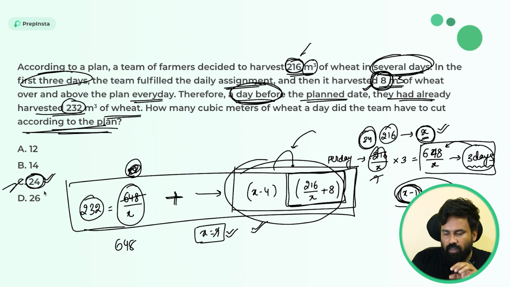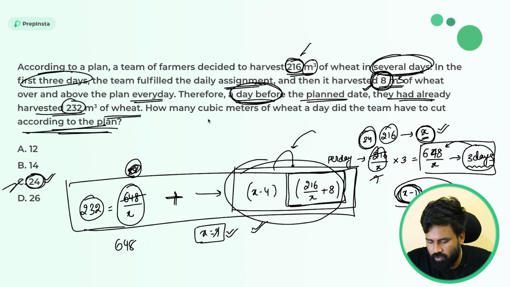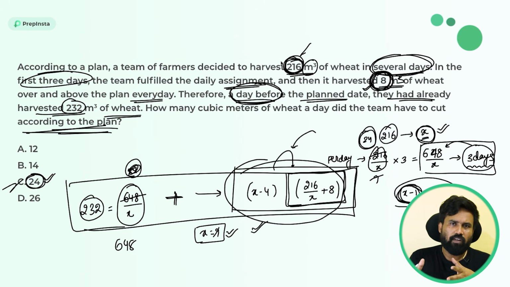Here I am saying that 1 day before they completed the task, right? So always they're talking about the integer parts, and if you see, the options are also integers, not even fractions. So always the concept revolves around the integers. Whenever the options and the entire question revolve around the integers, don't take tension about the decimal values. So always remember the option must be either a multiple of 8 or a factor of 216, and you can easily solve the question. This is how we will train our students to get into better shortcuts.